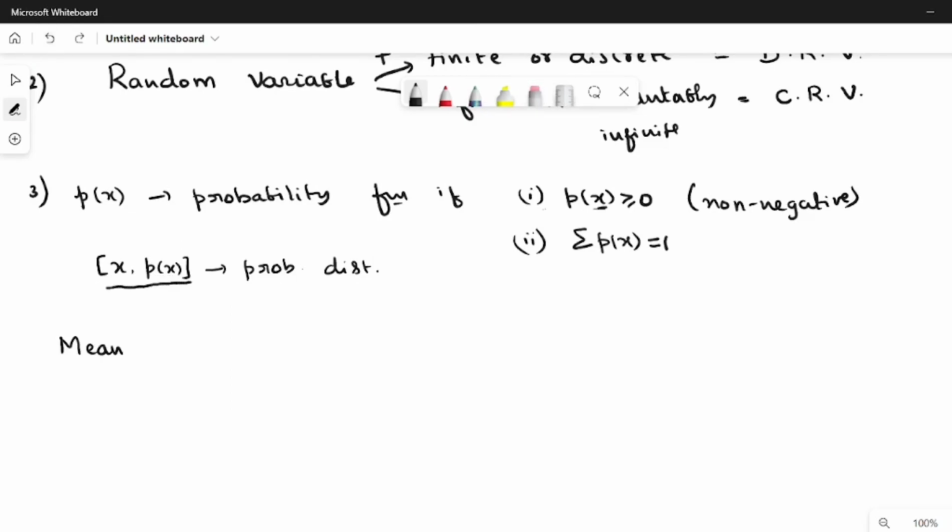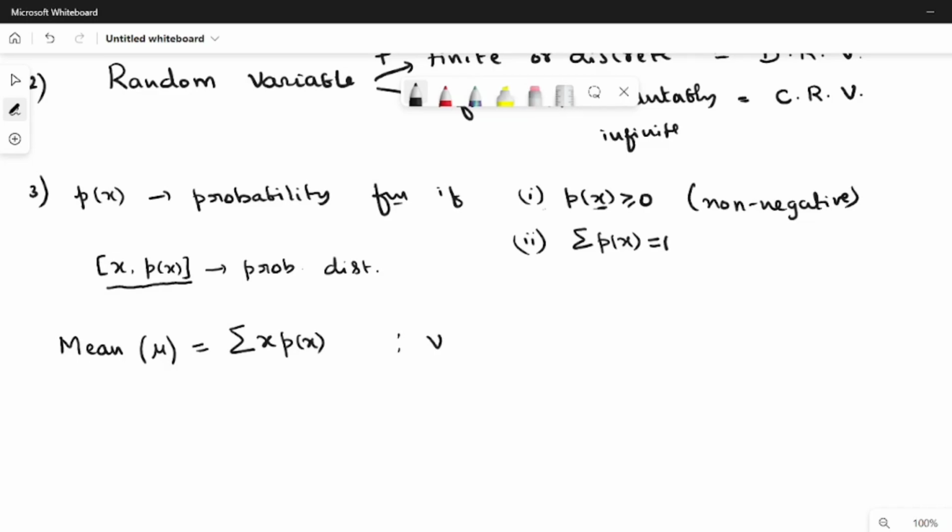The distribution like this. That means x and p of x values will be given. Then the mean, which is denoted by mu, can be computed using the formula summation x into p of x. You have to take the product of corresponding values of x and p of x, then take the summation.